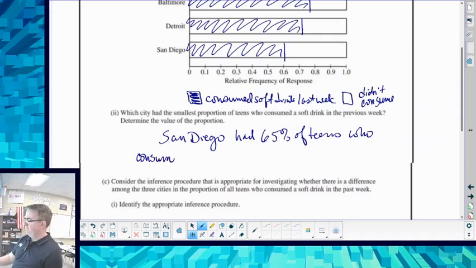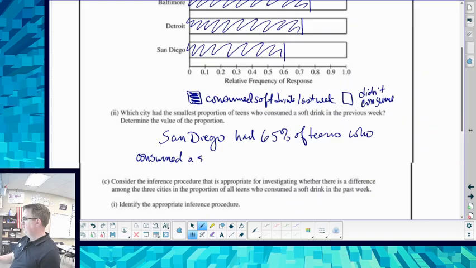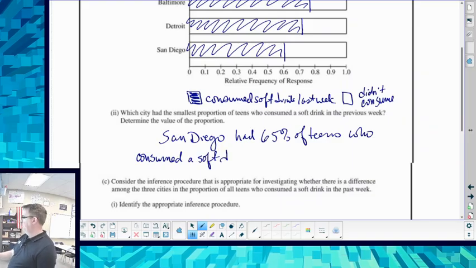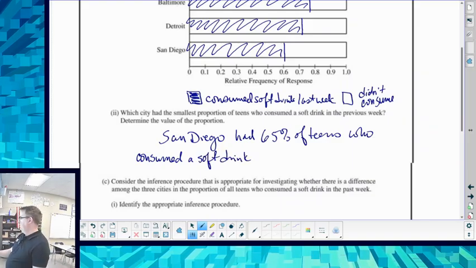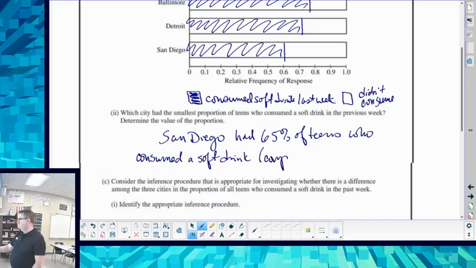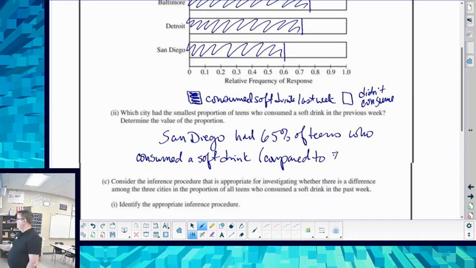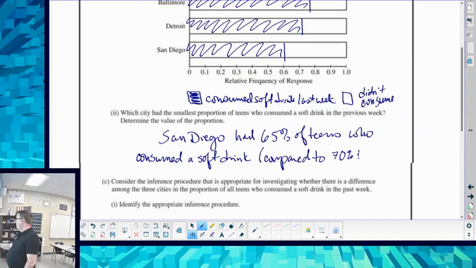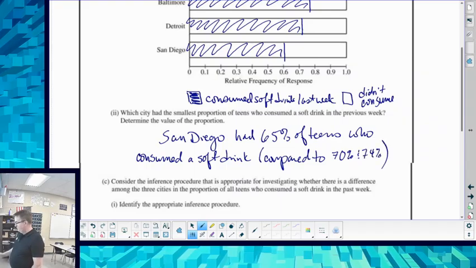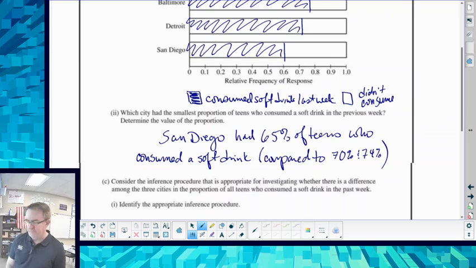And then just for kicks, compared to, and we'll say, what was it, 70% and 70% and 74%, just so you can look like you checked it out.